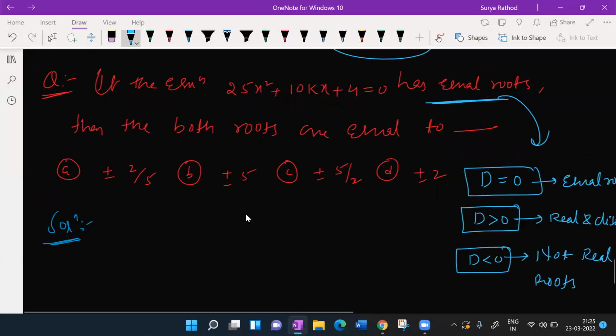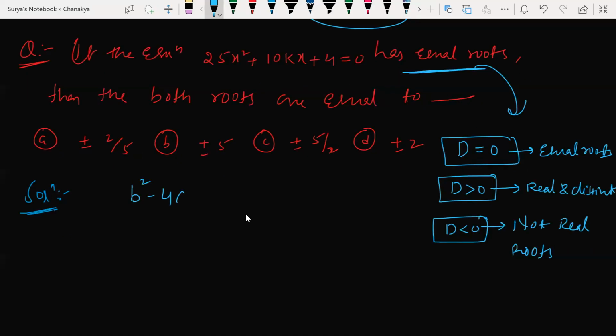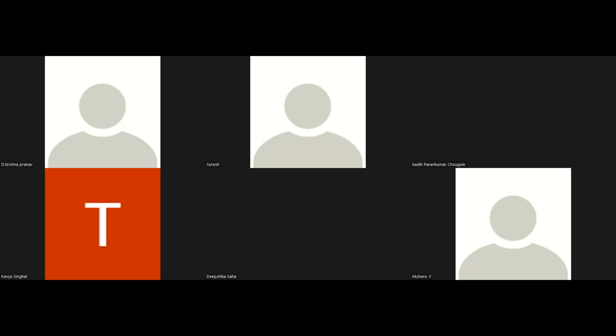Sir, what is D here? D is nothing but the discriminant. What is the formula for that? B square minus 4AC is equal to 0. He has given a condition, what? Equal roots. I'll be using this one now, not this one, not this one. Am I correct? Yes.